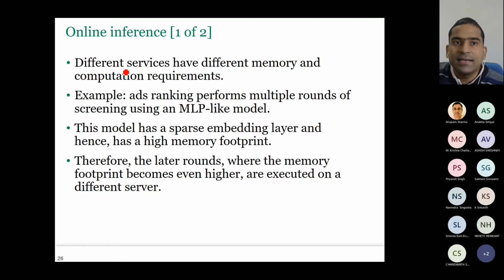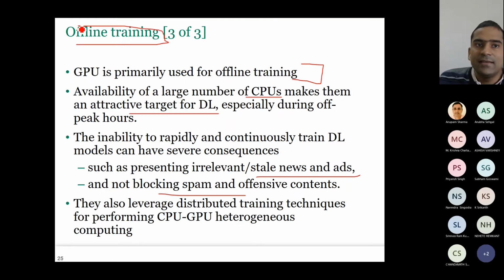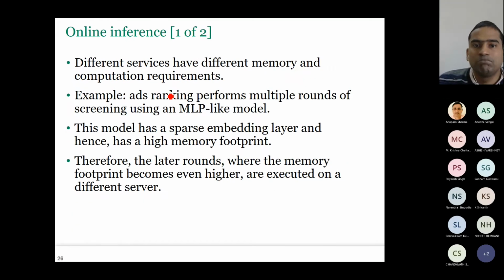Now, till now we were talking for 3 slides on training. Now let's talk about inference. Different services have different memory and computation requirements. For example, ads ranking. Why will you need ad ranking? Can you think out of the box without my telling anything?